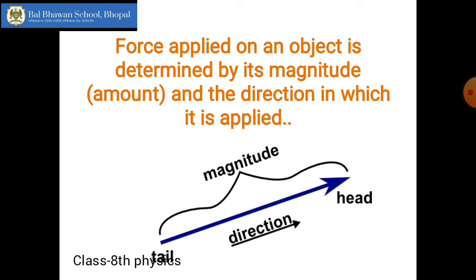For example, there's a table in the center of the room. You are applying 20 Newton force. Either you are pushing it away from you or you are pulling it towards you. So this is the direction where you are applying your force. If you are applying away from you, the table will go away from you. If you are applying towards you, the table will come towards you. So where the object will go is dependent upon the magnitude and direction of force.